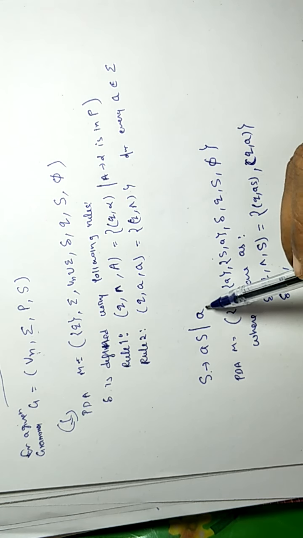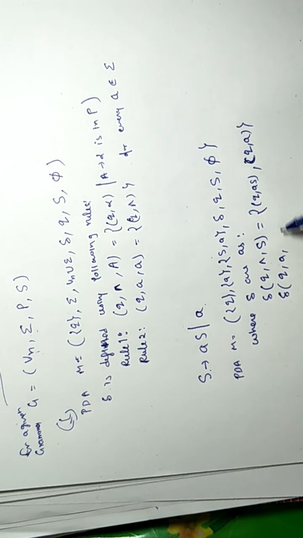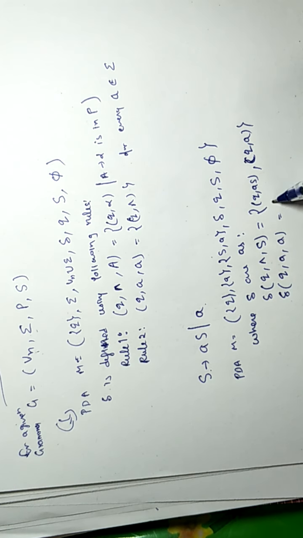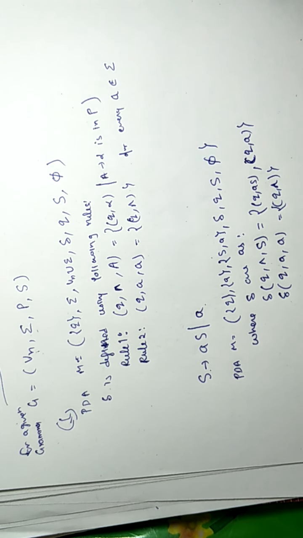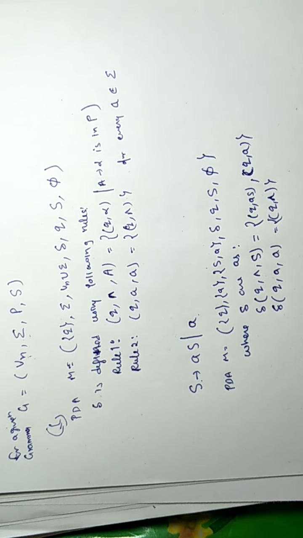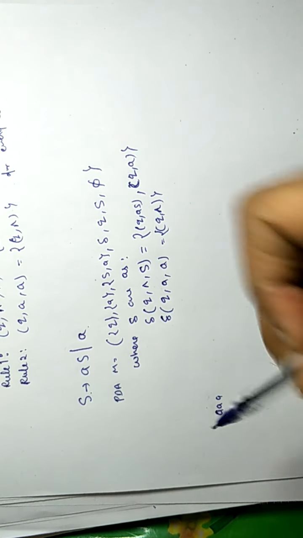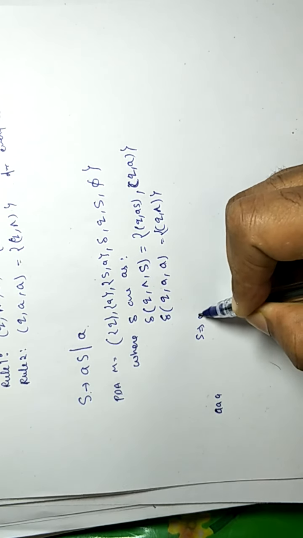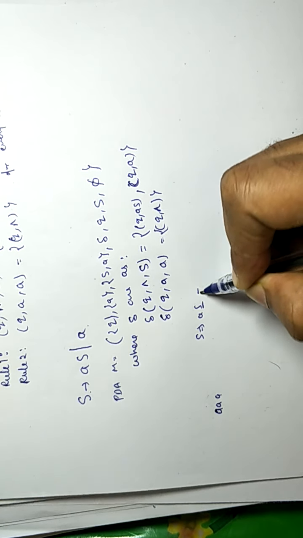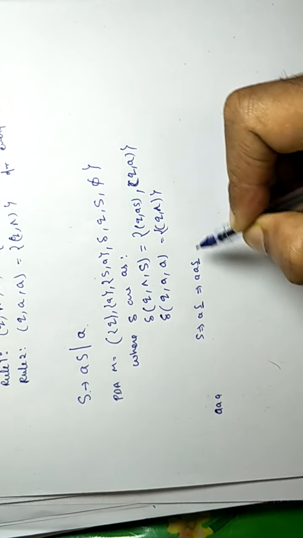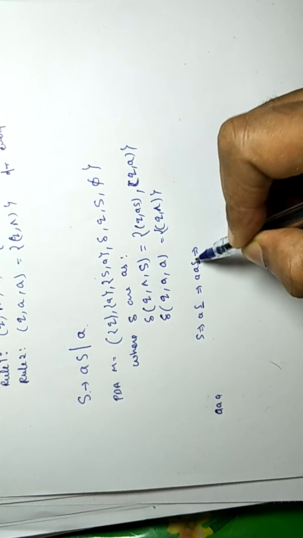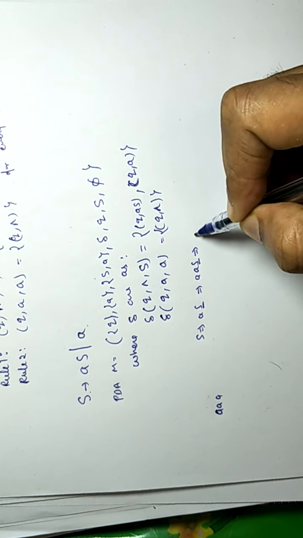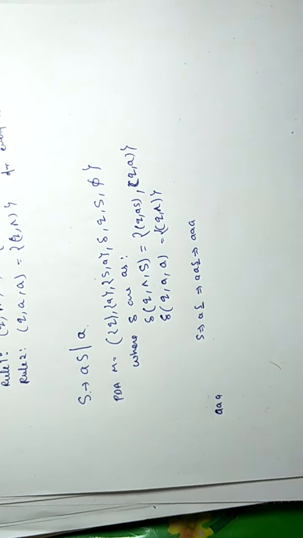And we have only one terminal, that is A. Whenever A is on the input and A on the top, we will pop it from the stack. So this will be the PDA. And we check it for input AAA. We know that from this grammar AAA will be derived from S, as S tends to AS one time, then we replace S by AS again 2 times. Now we push A at the place of S. We replace S by A. So we derive AAA.